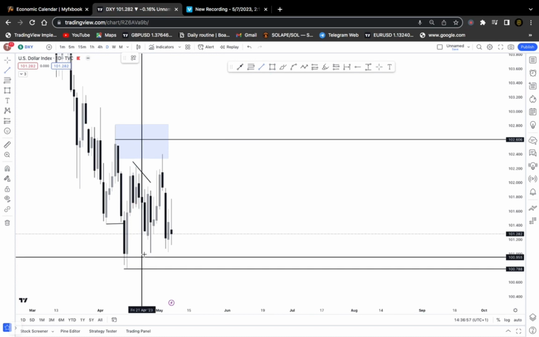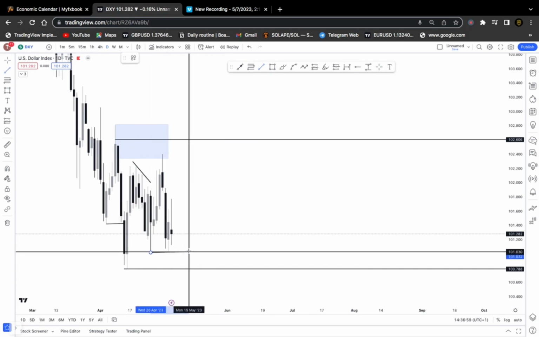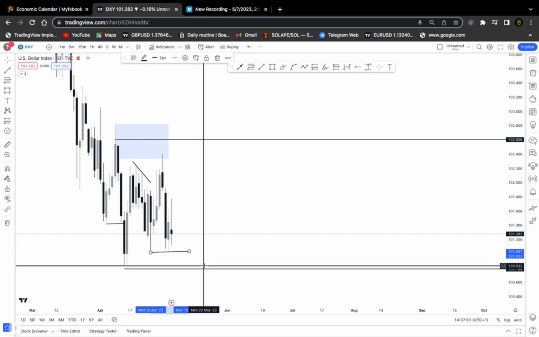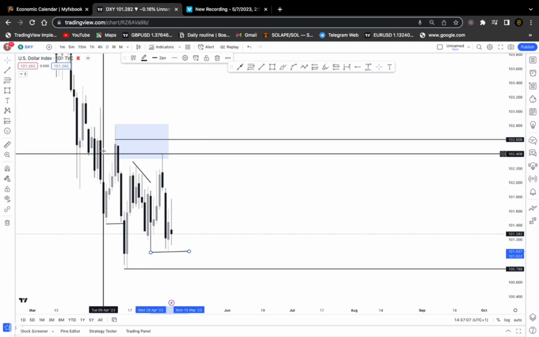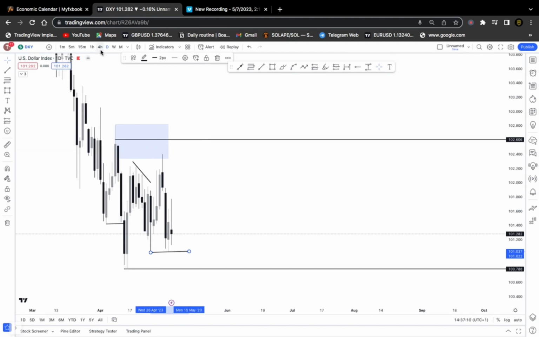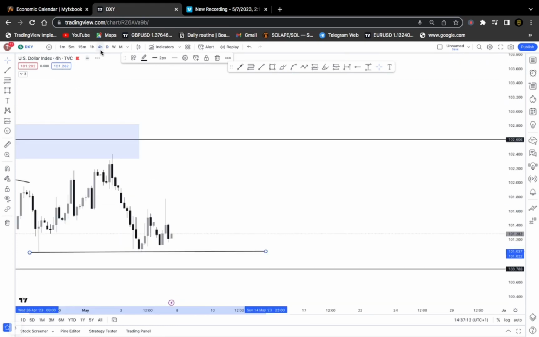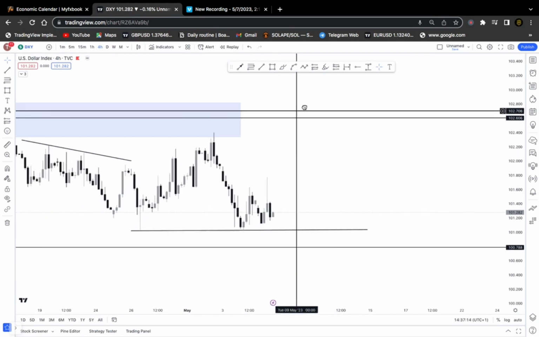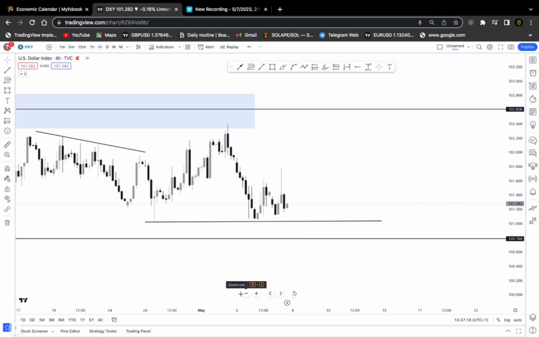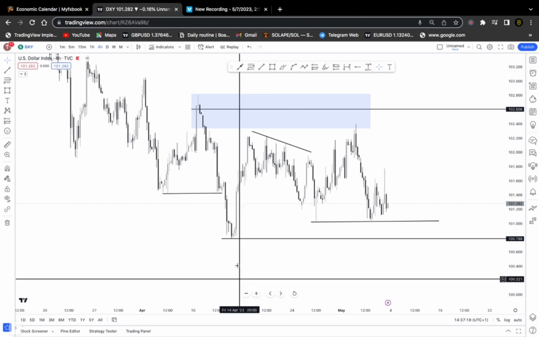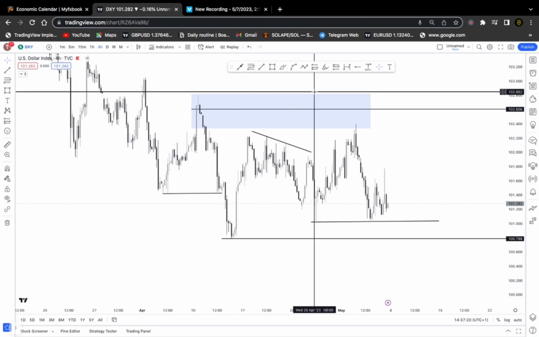Now, looking at our chart, we can understand that we are still quite bearish, although the market is trading above this low here. We still have this low here, and we also have this low here, which the market is currently trading above. On the daily time frame we could not really give specific price data, so we look at our 4 hour time frame. Our 4 hour time frame is going to give us a more insightful view of the chart.